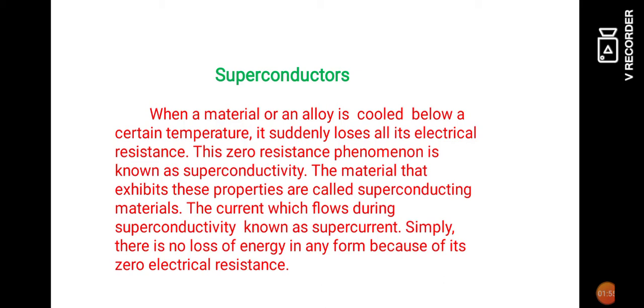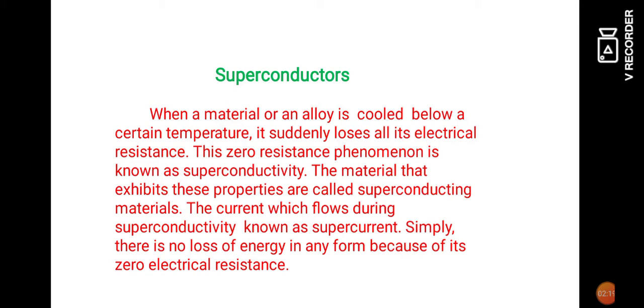But later it was found that in some materials the electrical resistance suddenly falls to zero when they are sufficiently cooled below a certain low temperature known as critical temperature, and it is represented by Tc.